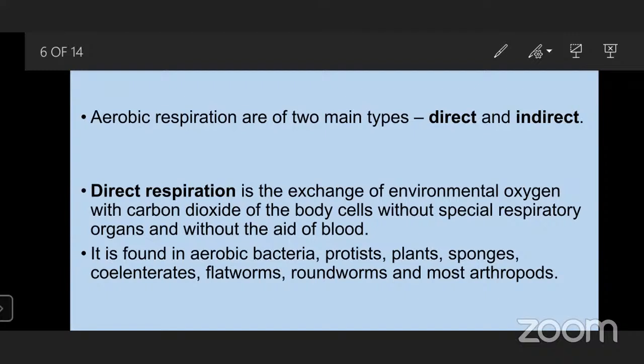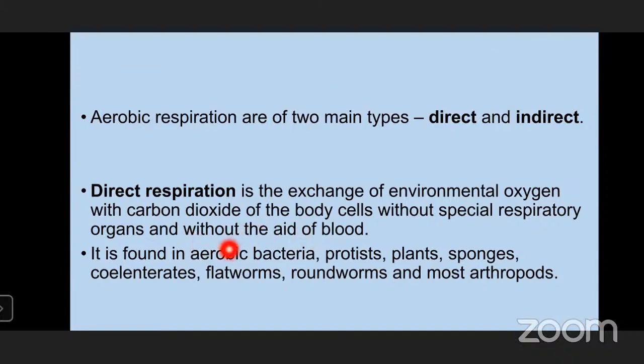In direct respiration, they don't need any respiratory organelle or respiratory organ or respiratory structure. They don't need blood for the transportation of oxygen or carbon dioxide. What is happening here? Just there is an exchange of gases from the environment to the body of the organism by the process of diffusion. Example, aerobic bacteria. What do we mean by aerobic bacteria? Aerobic bacteria are the bacteria which undergo aerobic respiration.